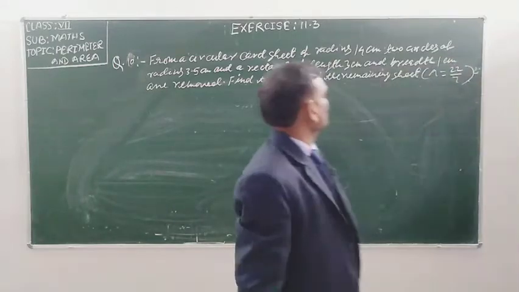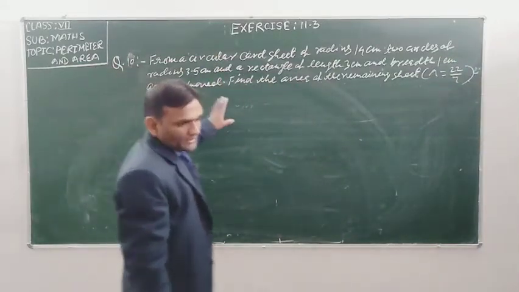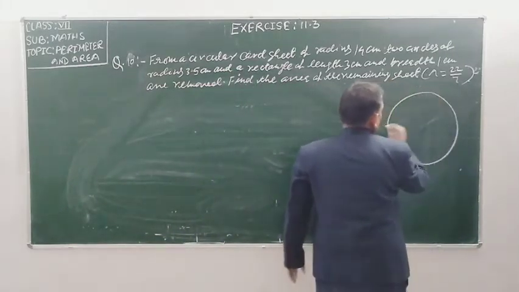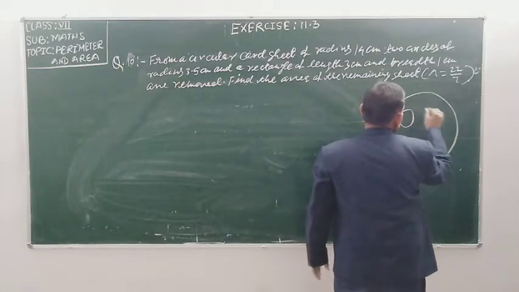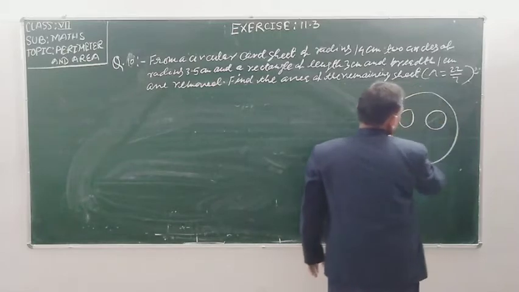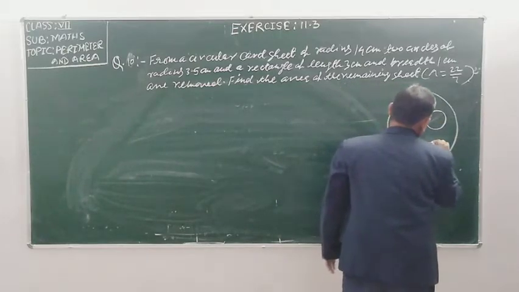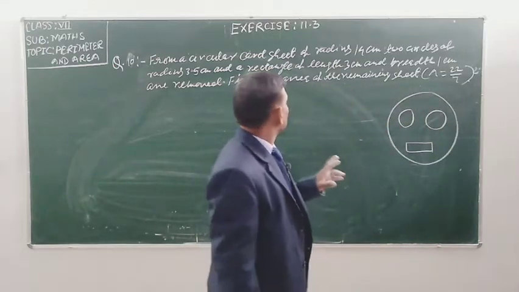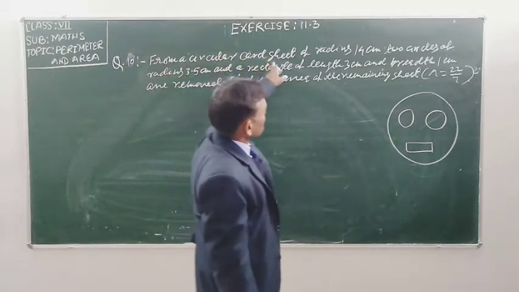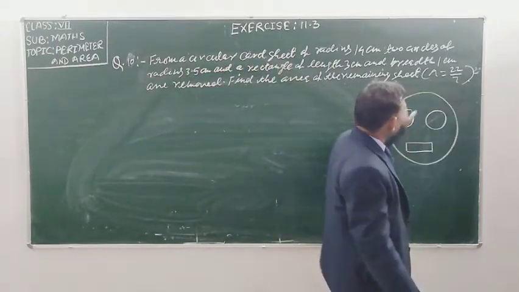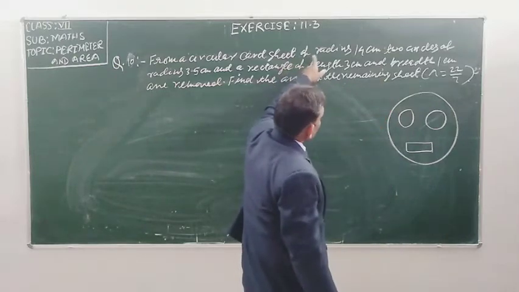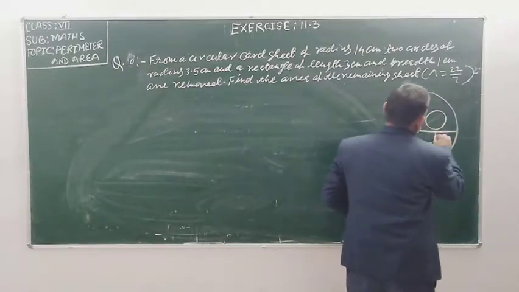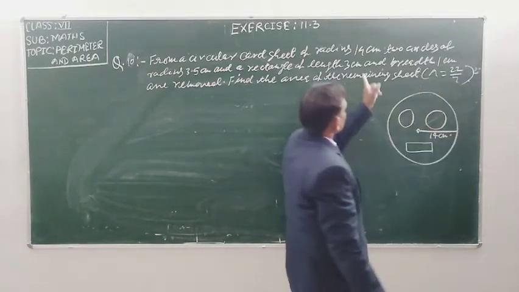So student, this is the question and I am making the figure here. This is the circle and there are two circles. A small circle is made inside the large circle and one rectangle also, like this. So the question is saying, from a circular card sheet, this is a circular card sheet of radius 14 centimeter. Radius of this circle is 14 centimeter.